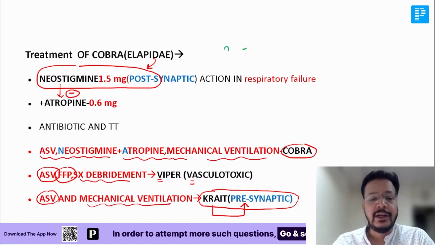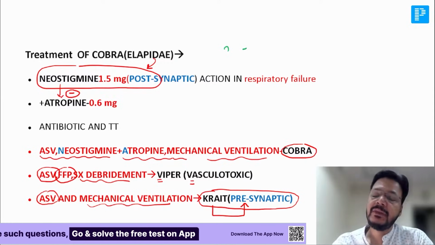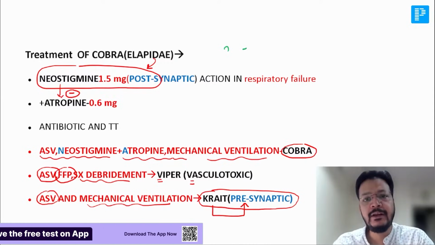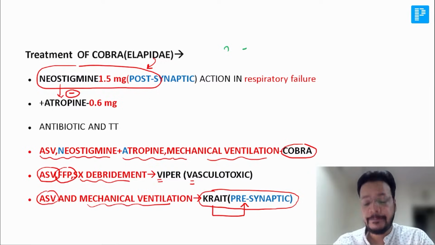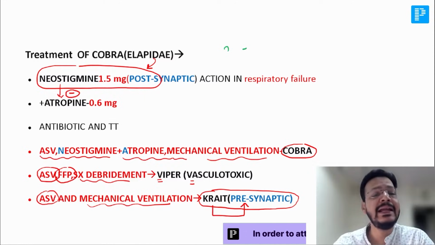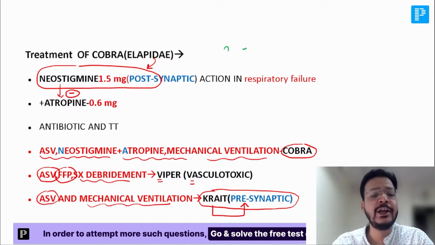Okay, beta. Did you get the point? Cobra acts on the postsynaptic side. We give neostigmine plus atropine, but krait doesn't act on the postsynaptic side. It acts on the presynaptic side. That's why we don't give neostigmine and atropine. We give only ASV, that is anti-snake venom, and mechanical ventilation. Is it clear to everyone, beta?